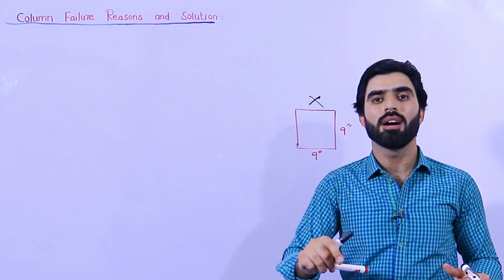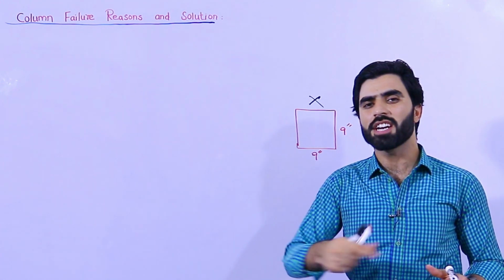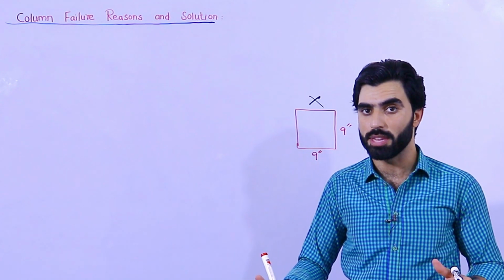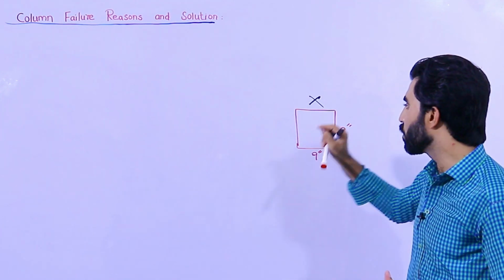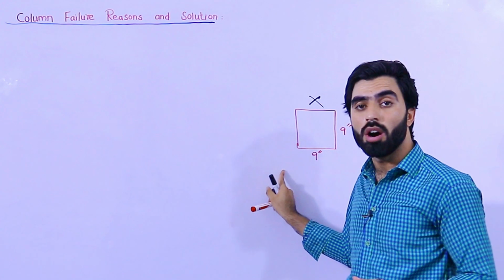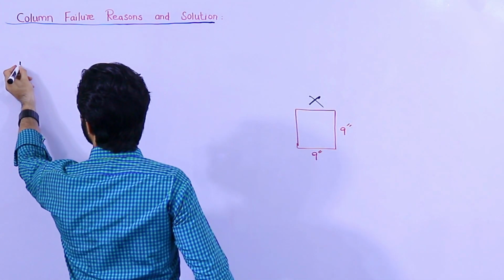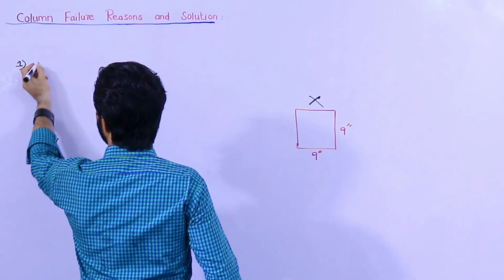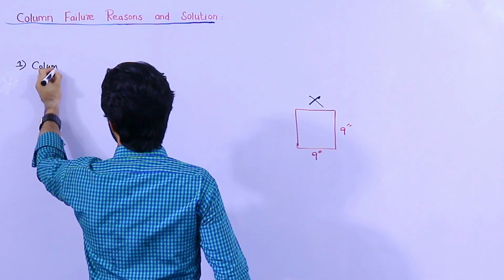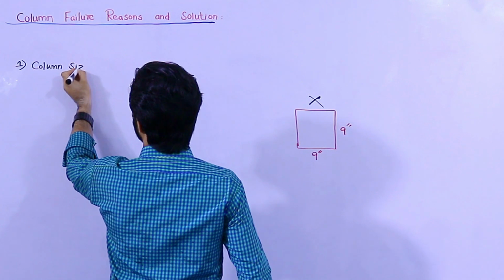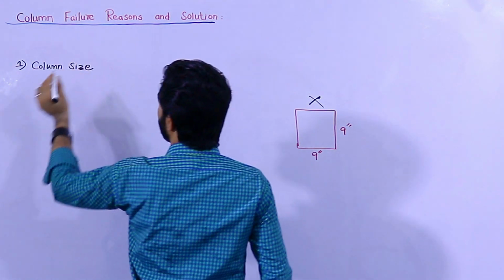So this is the first reason: you don't know the size of the column. You just build by a contractor who considers anything, and you agree with them, so you will face problems. The size of the column is the first reason of column failure.